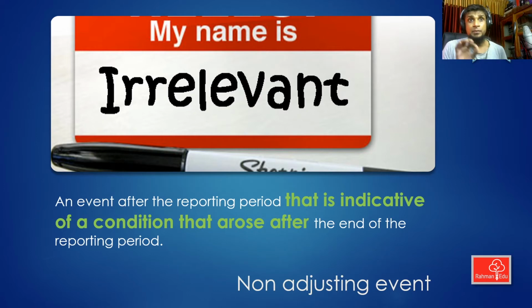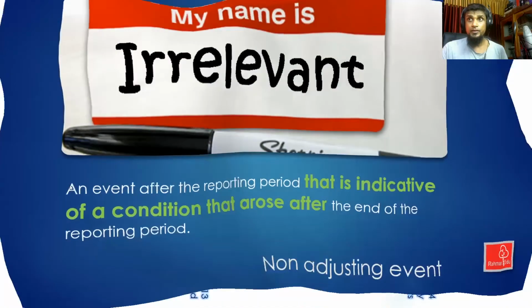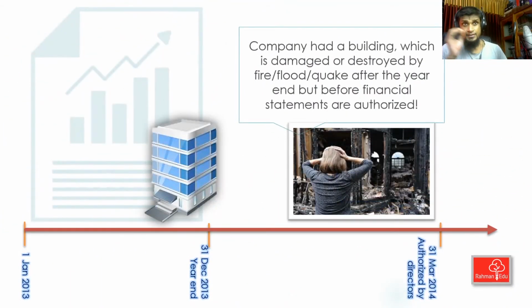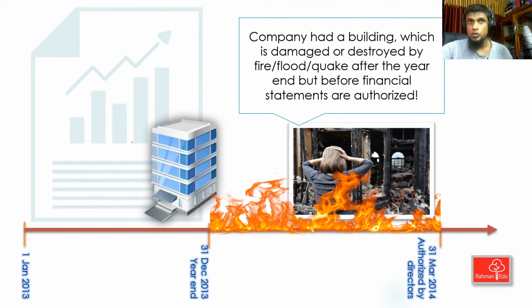Now we will examine some situations, and I'm going to ask you a question. You need to think carefully, and you will have to try to reply to me. This is our first example. During the reporting period, the entity had a building. The building was in good condition and showed good value, say $5 million in the statement of financial position 2013.